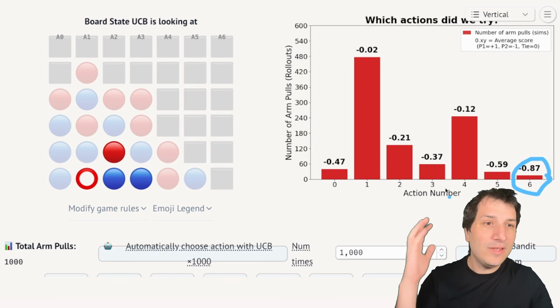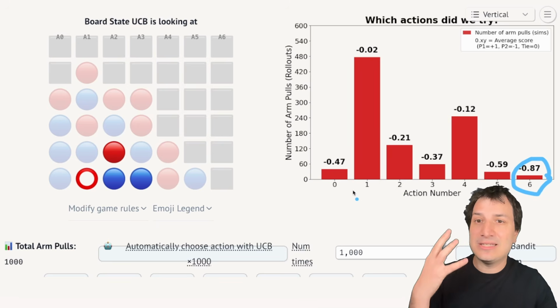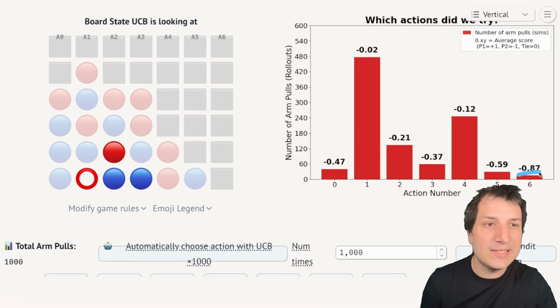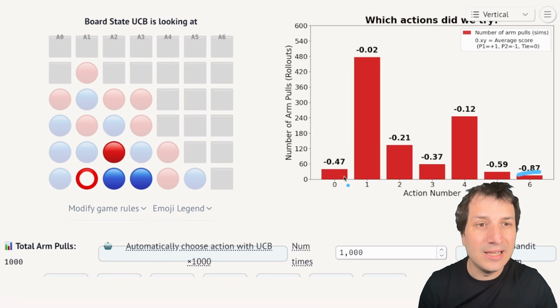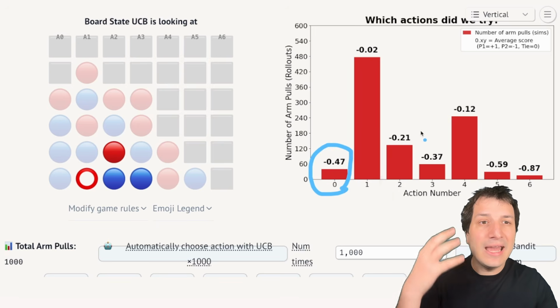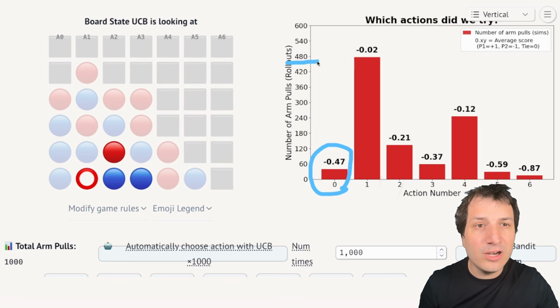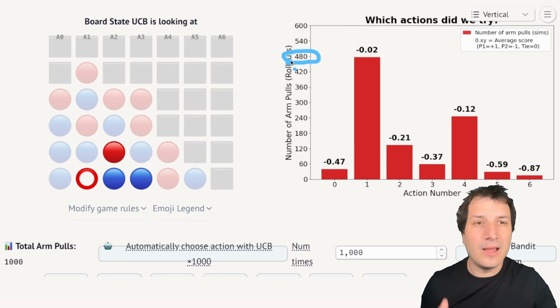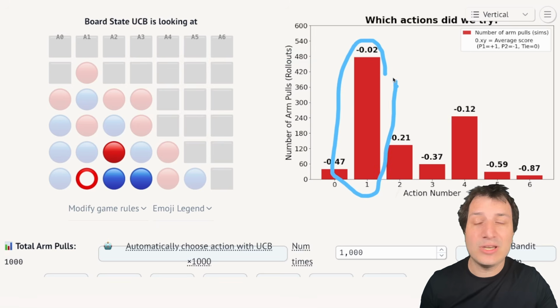We know that's a bad move. It eliminated that as a possibility because it was quite bad. Negative 0.87, player 2 was winning a lot. It also sort of eliminated action A0, didn't play that many times, and it spent almost all of its effort, 480 out of a budget of 1,000, playing action A1. So it kind of thinks action A1 is the best.